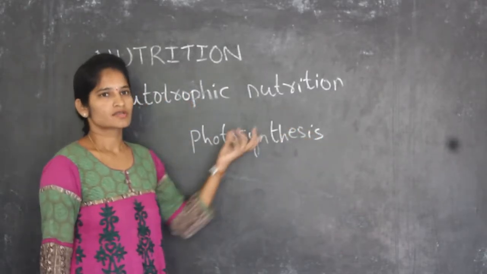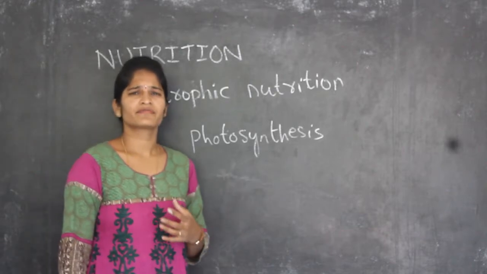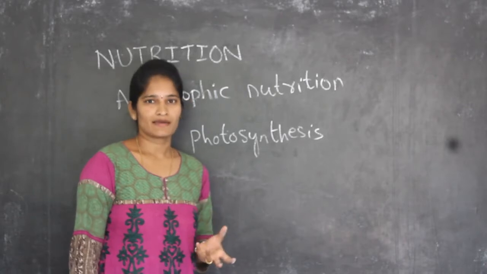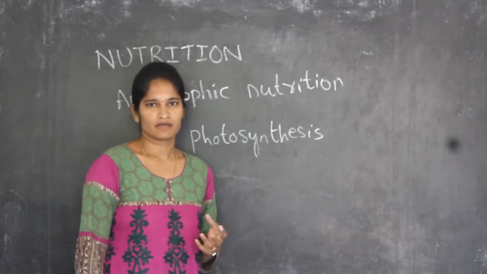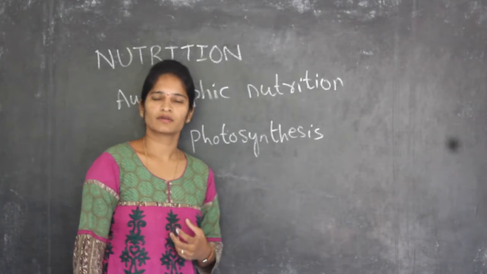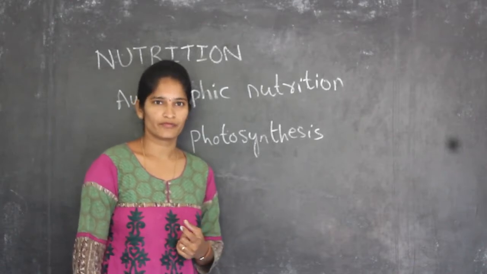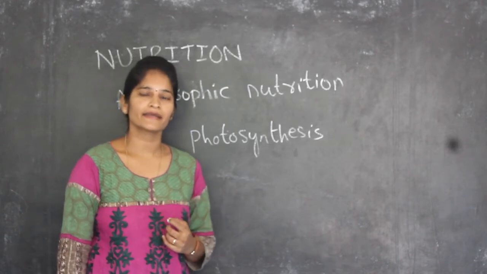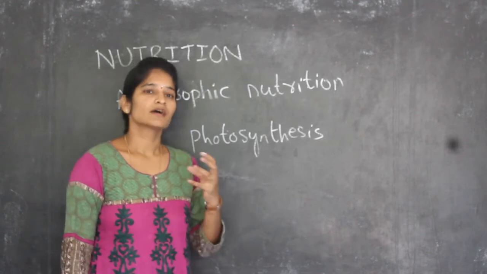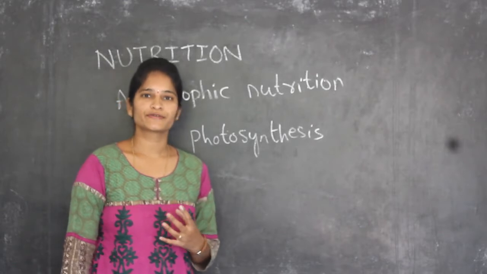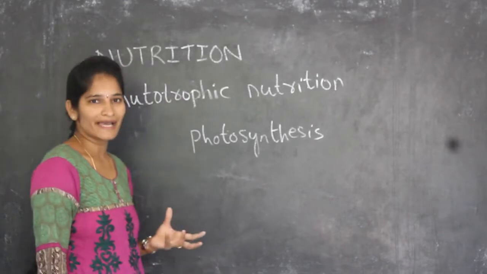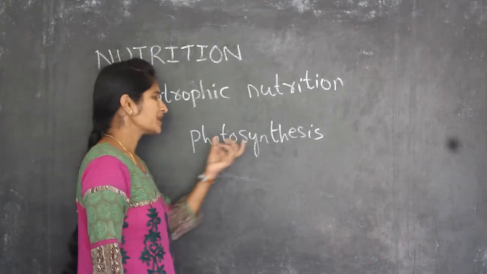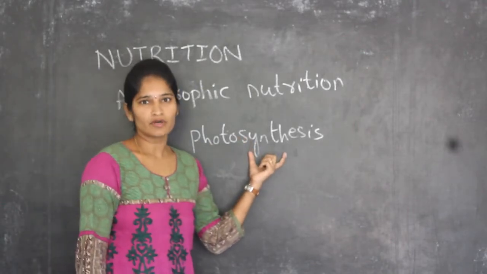Autotrophic nutrition. So, in general, in nature, we see different types of organisms. Single-celled animals, multicellular animals, plants, animals and everything. Are they producing their own food? No, they are not producing their own food. Only plants that are green in color, that means they contain chlorophyll pigment. Is it clear? So, those plants are capable of producing food, which is used by all the other living creatures. This food is prepared by a process called photosynthesis.